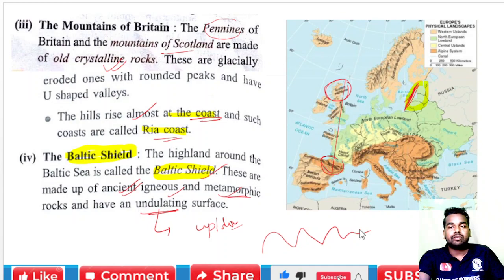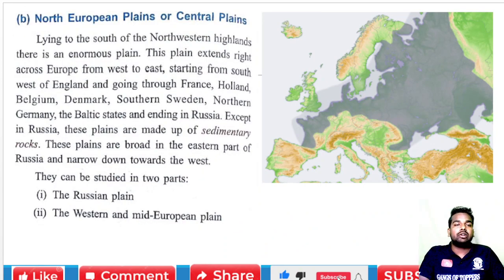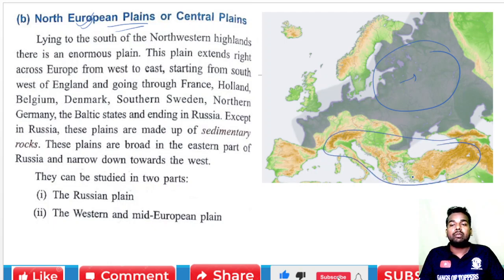Okay. Now after this we are going to study the North European plains. We have already studied that there is a large variety between Northern Europe and Southern Europe. In Northern Europe it is actually a plain, but in Southern Europe it is made up of mountains. It is also called the Central Plains.